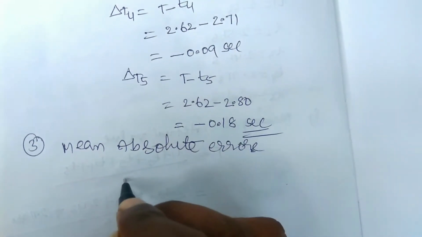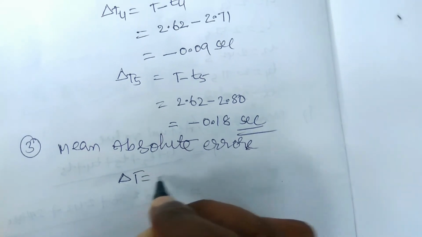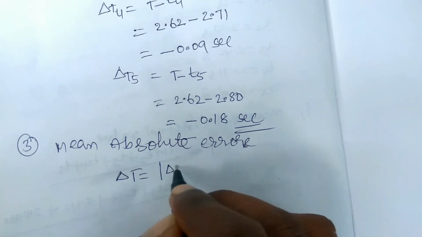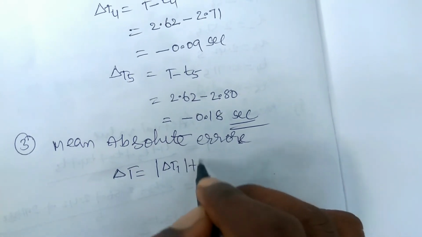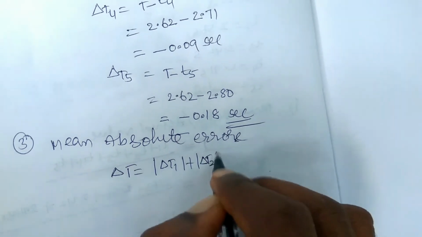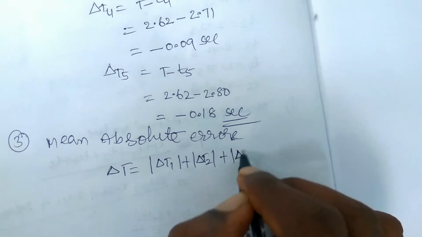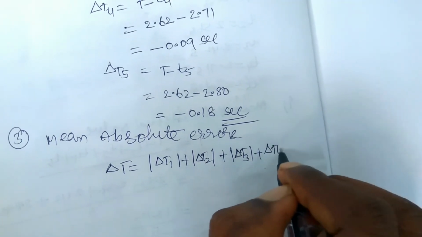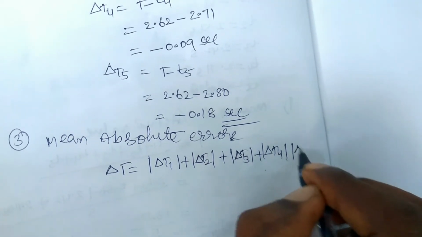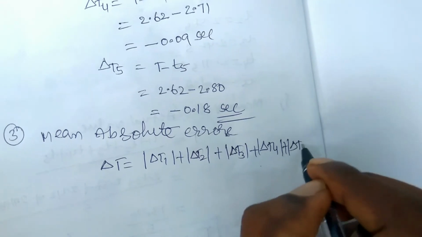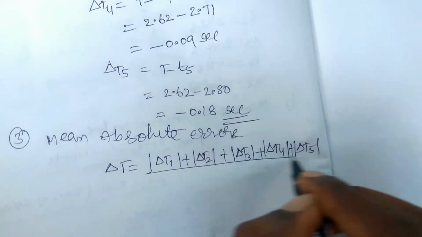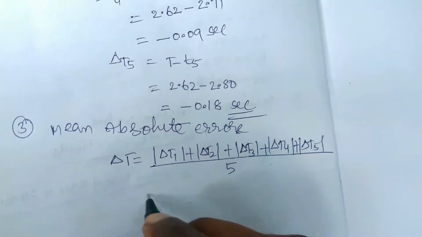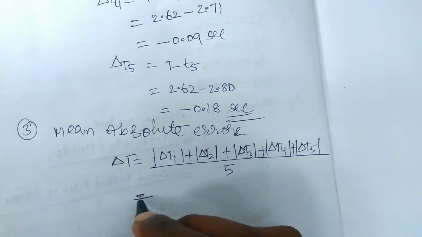So delta t is equal to the magnitude of delta t1 plus the magnitude of delta t2 plus the magnitude of delta t3 plus the magnitude of delta t4 plus the magnitude of delta t5, by 5.